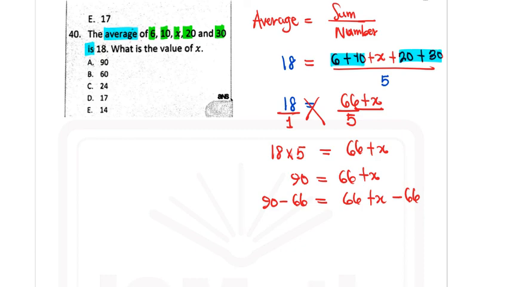The reason is to eliminate it from the right hand side. And why both sides? Because this is an equation, and anything you do on the left, you should do as well on the right, so that you don't offset the balance. It was already balanced, so if you introduce anything, you have to introduce the same thing on the other side. So here we have 90 minus 66. Our answer is going to be 24. So 24 is equal to x, and that's going to be our option right there.